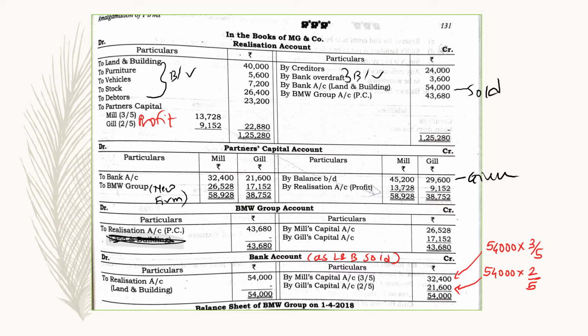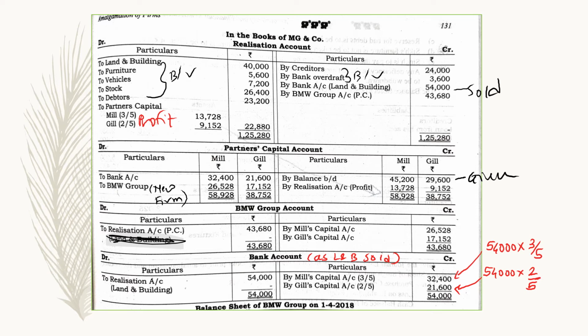Further, we are going to prepare the ledger accounts in the books of MJ and Company. So first of all, prepare the realization account. In the realization account, the same steps will be there. We are going to transfer the assets on the debit side at their respective book values. So don't consider any agreed values here. Just write down the book values which were given to you in the balance sheet. Then transfer the liabilities. Two liabilities are here, creditors and bank overdraft. So those are transferred here.